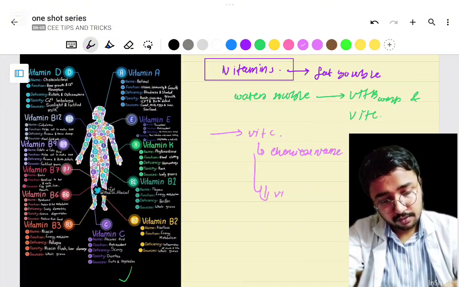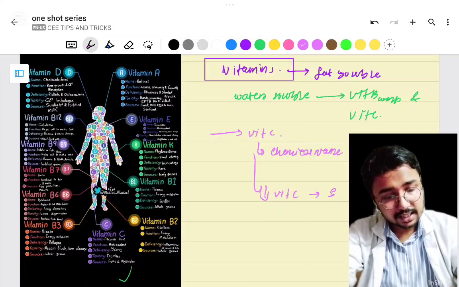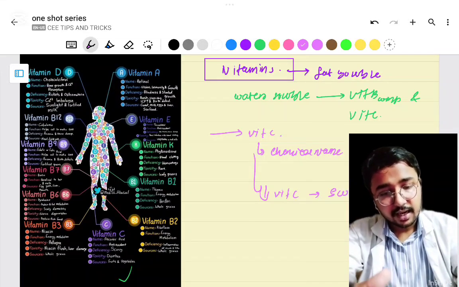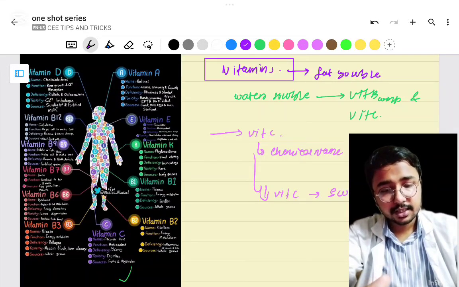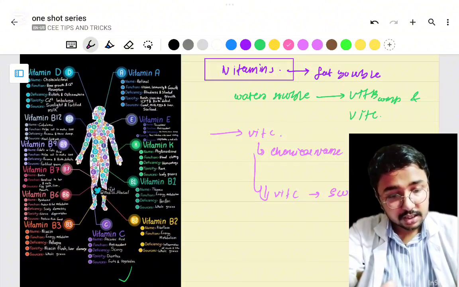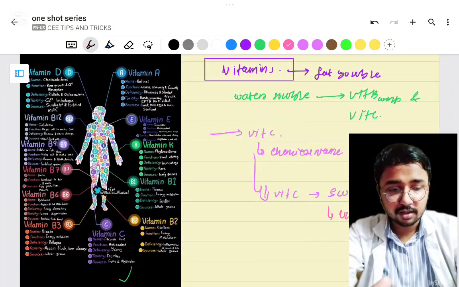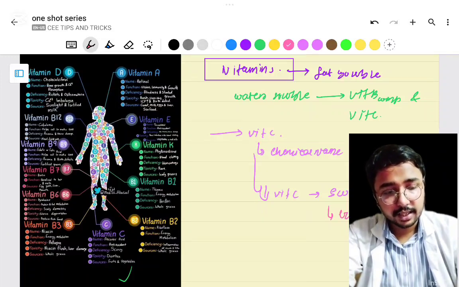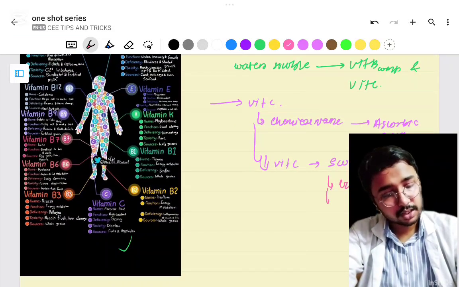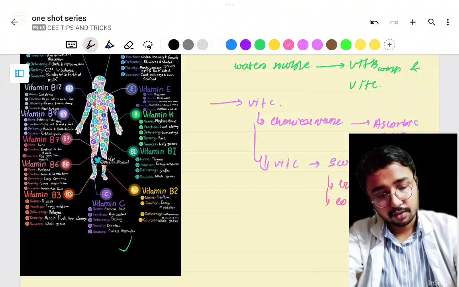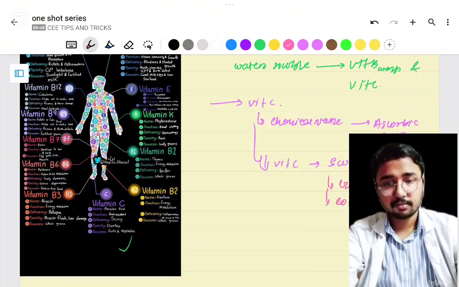Deficiency of vitamin C leads to scurvy. How can you identify that a patient is suffering from scurvy? In scurvy there will be gum bleeding, which is very severe. Note also that during scurvy there is a deficiency of collagen fiber.